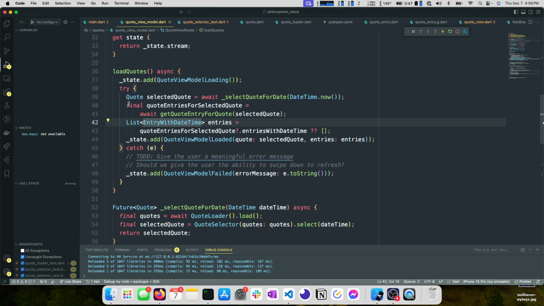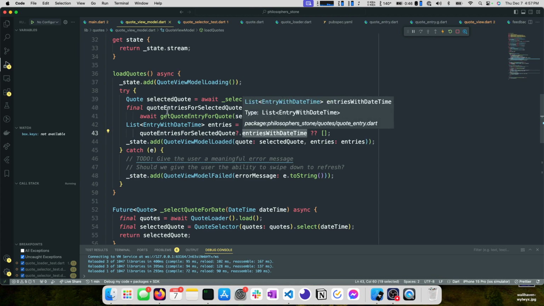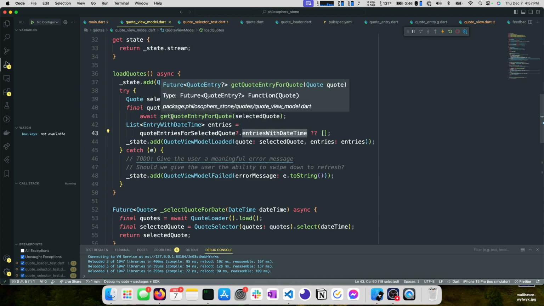Okay, so a couple different things happen here. Let's talk through them one more time now that this is a little cleaner. We already have a selected quote. We were calculating that previously. We call get quote entry for quote. We pass in that selected quote, and we store that in a variable called quote entries for selected quote. So this is giving us all the entries that we've added. This gives us the quote entry object that we've added. And then we want the actual entries, right? And we know this is a list of entry with date time. And that's a property on a quote entry object.